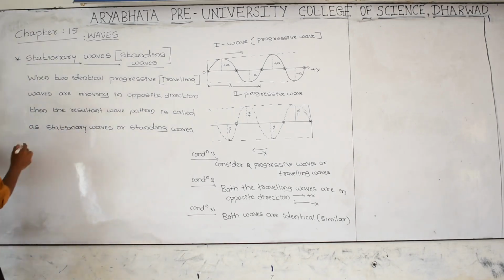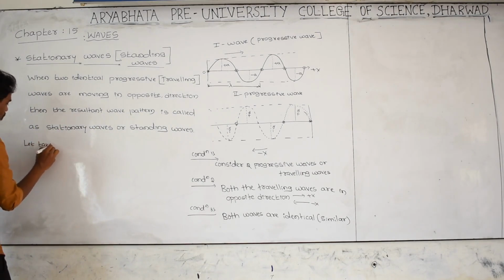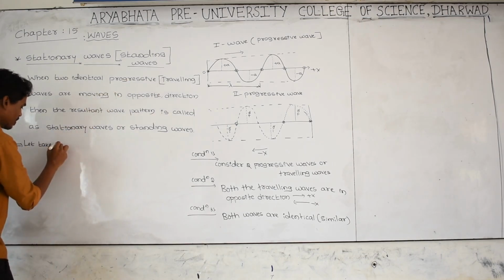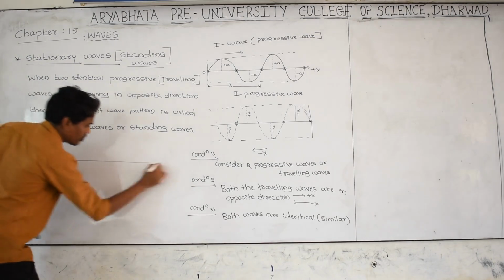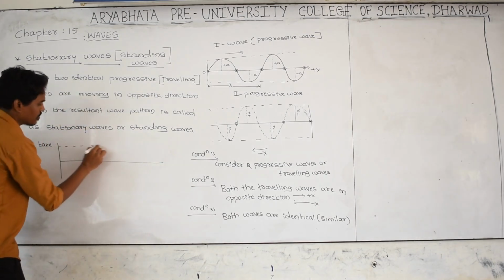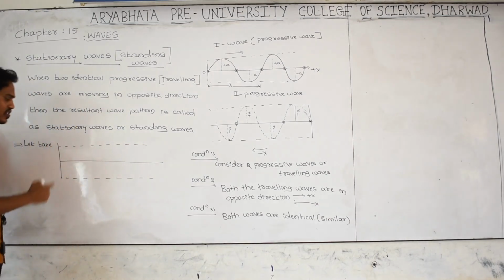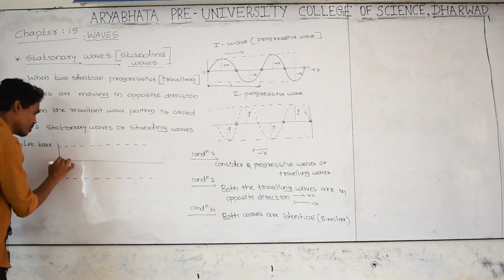How come? Let us take the first wave. This is the first wave I am taking. Which wave is it? This is a progressive wave.